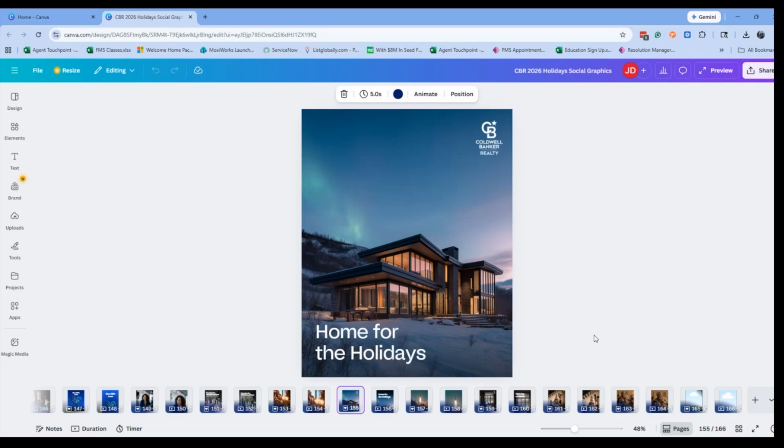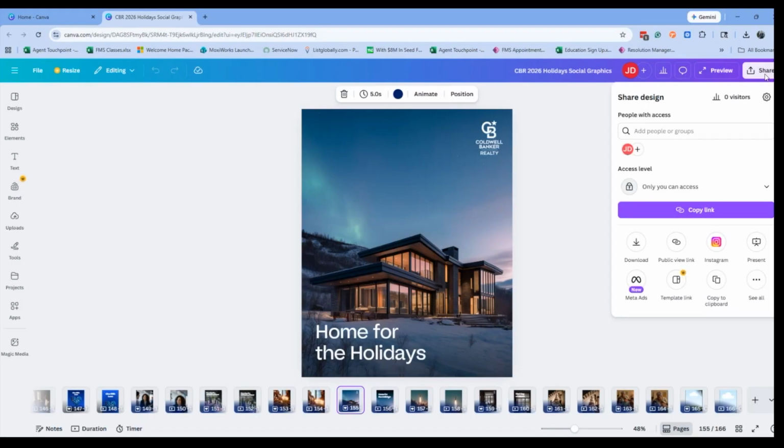If you needed to download multiple pages of a template or an entire file, if you click on the share option in the top right, this will give you a little bit more sophisticated options for downloading and sharing. In this case, I can click on the option for download.